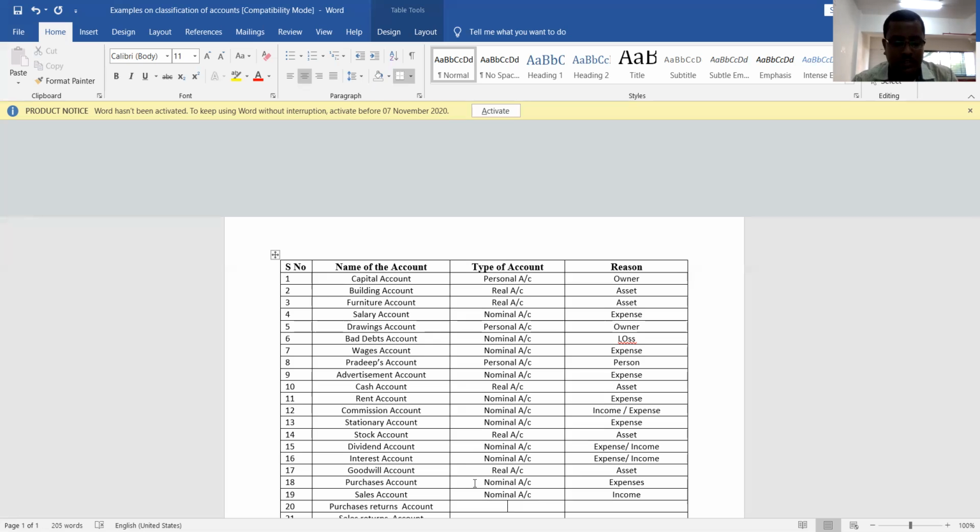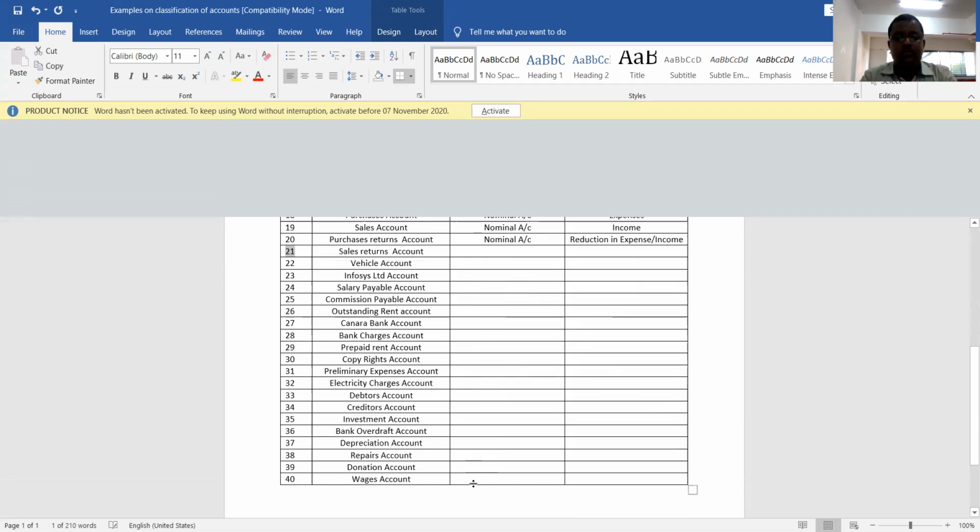Now purchases returns. What is the meaning of purchases returns? Goods returned by the business to its suppliers. When we are returning a certain quantity of goods to our suppliers, it is called purchases return. Purchases return is also a nominal account. What is the reason? Because it is income. Income here is nothing but reduction in expense, and reduction in expense is income to the firm.